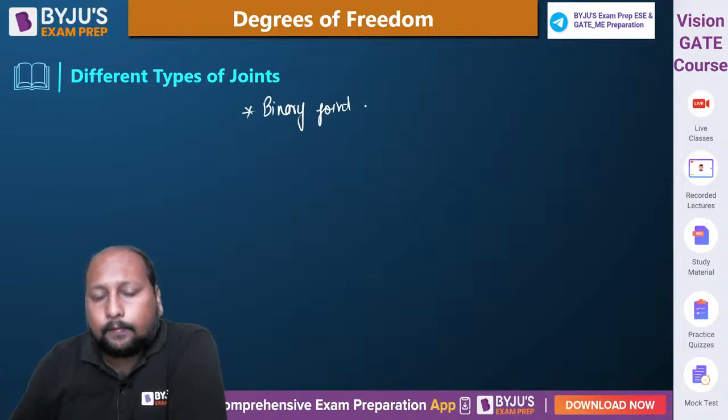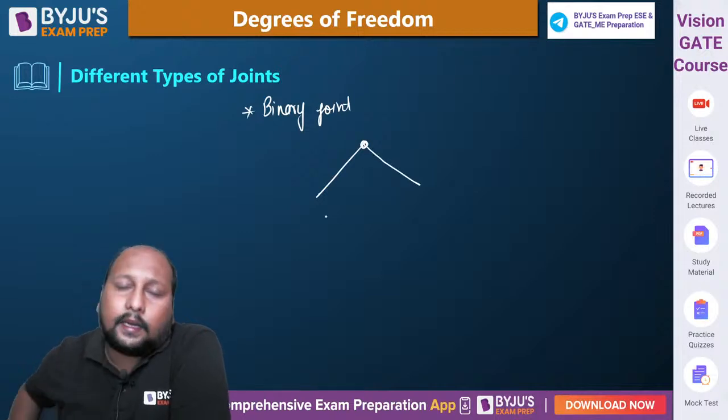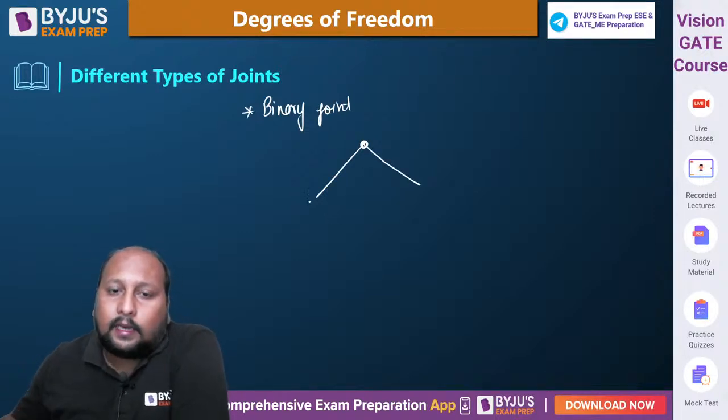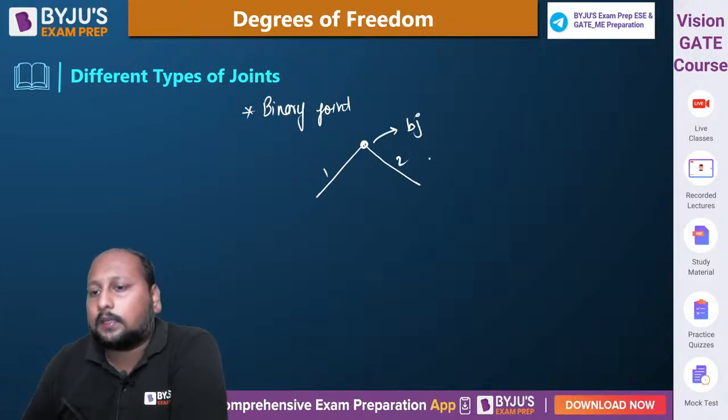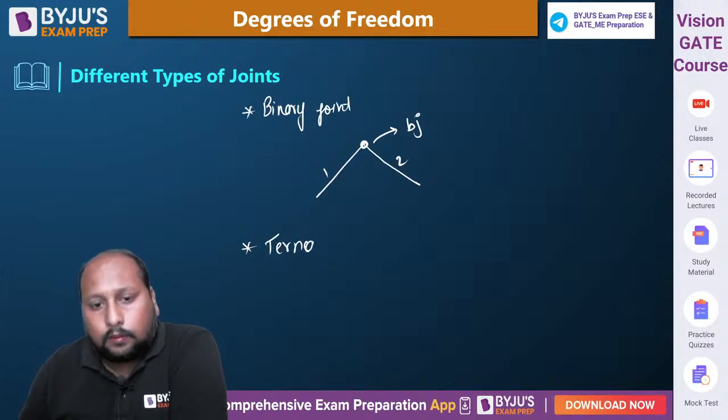Binary joint is basically when two links are connected together at a single point, then we can call this a binary joint. ये आपका binary joint. If I talk about a ternary joint, what is a ternary joint?